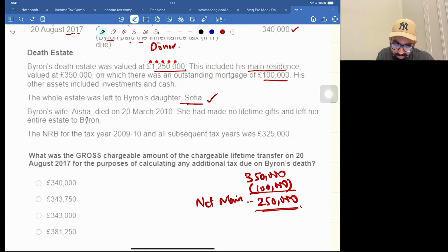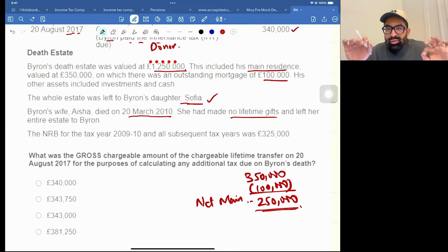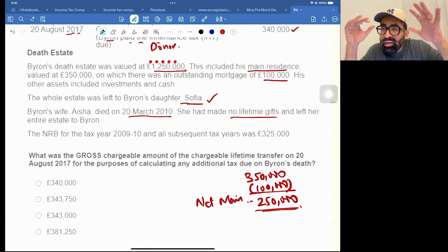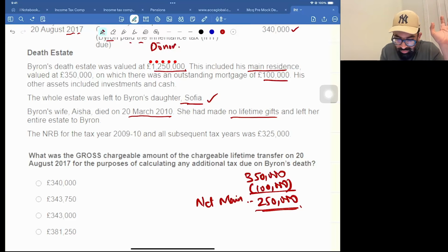Byron's wife Aisha died on 20th March 2010. She had made no lifetime gifts and left her entire estate to Byron. Now what does it mean? She made no lifetime gifts, which means the complete NRB was unused, and she left her entire estate to Byron. The wife transferring the wealth to the husband is totally exempt.